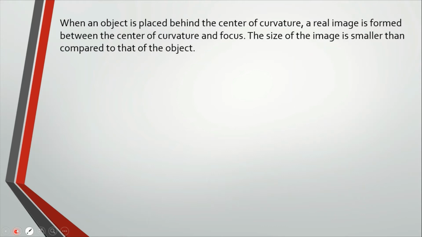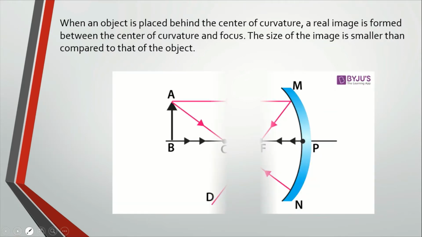When an object is placed behind the center of curvature, a real image is formed between the center of curvature and focus. The size of the image is smaller than compared to that of the object. So here is the focus, here is the center of curvature, here is the pole, and here is the object.